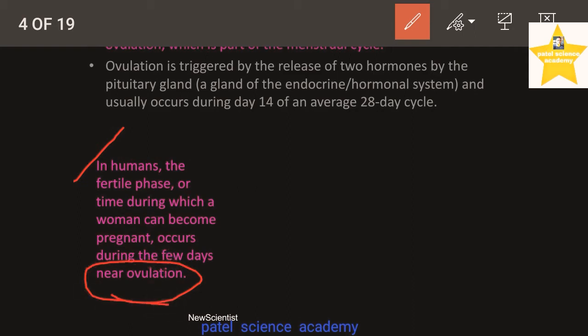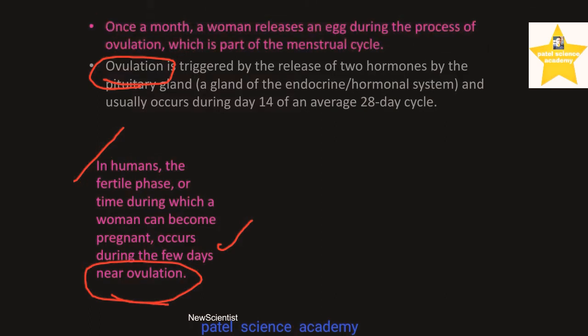So as you know, the ovulation process is most important, and a woman can get pregnant during the few days near ovulation, because during ovulation the egg or ovum is released, and if the egg is released from the ovary, it will definitely be fertilized, or fused with the male gamete, during copulation or intercourse.